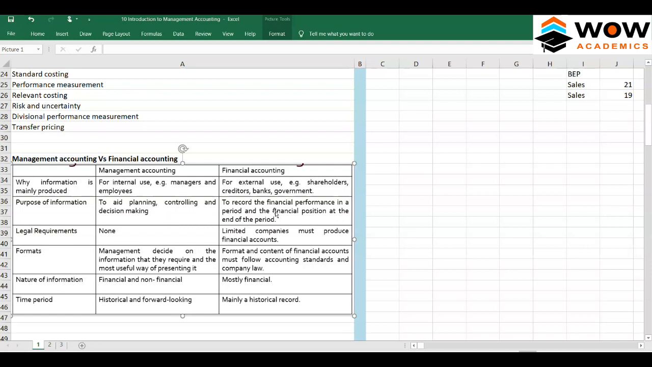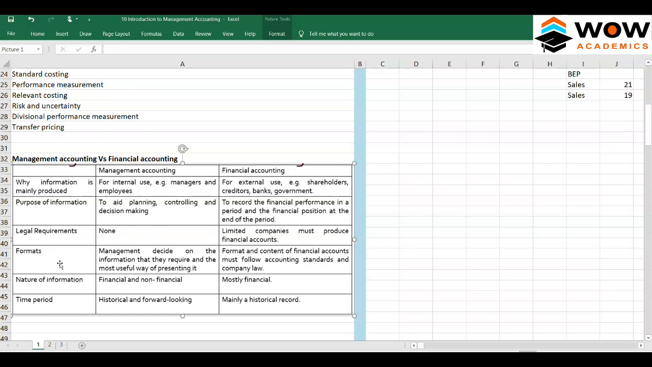Financial accounting is useful for finding out the profit for the period, and the assets and liabilities we have at the end of the period. Legally, management accounting is not required, it's only optional, and financial accounting is compulsory, because if you are a public company that holds people's money, then you have to create financial accounts.